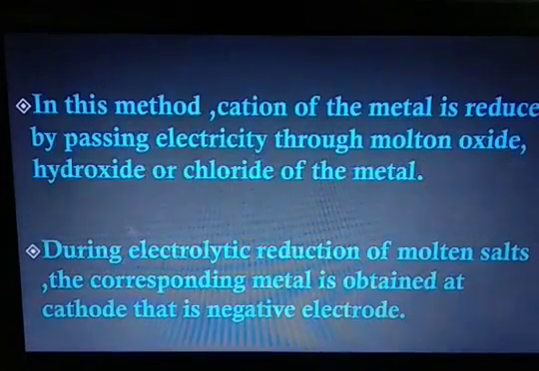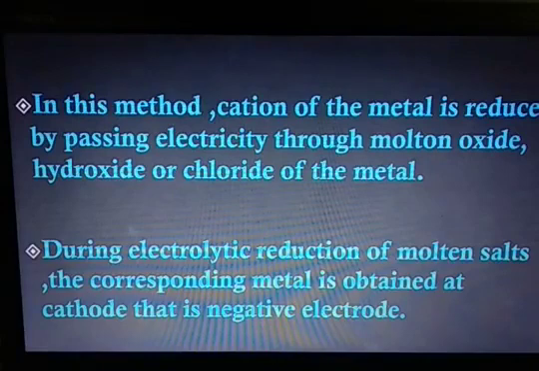In this method, cation of metal is reduced by passing electricity through molten oxide or hydroxide or chloride of the metal. During electrolytic reduction of molten salts, the corresponding metal is obtained at cathode, that is negative electrode.